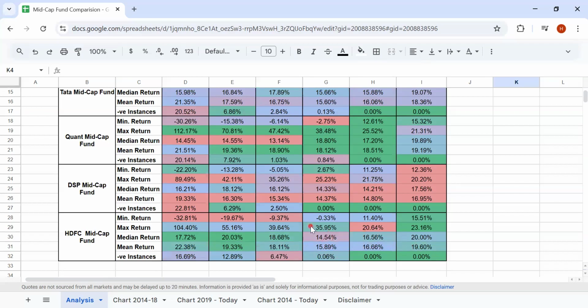Again, the median returns are ranging between 14.5 to 20%. See, any return over 12% is actually a very good return.